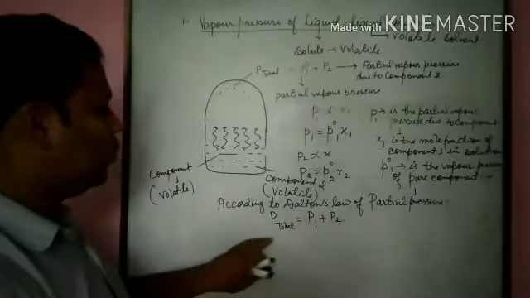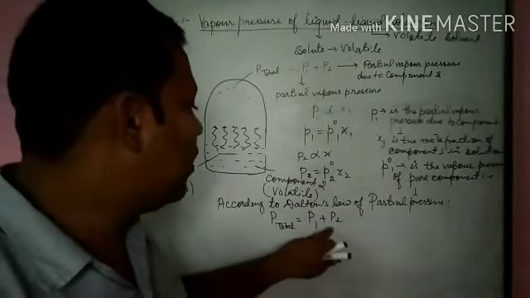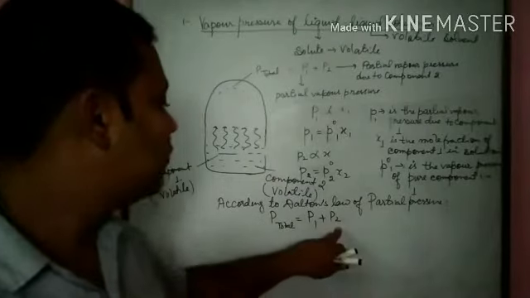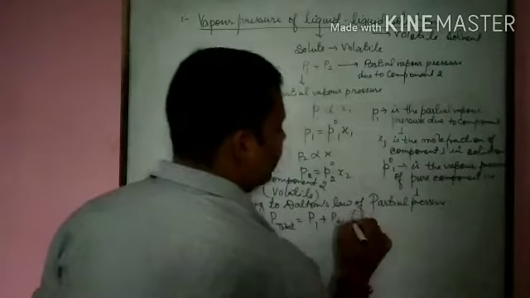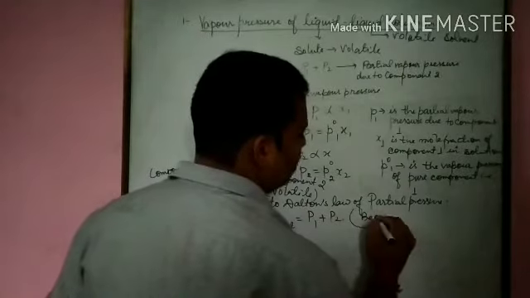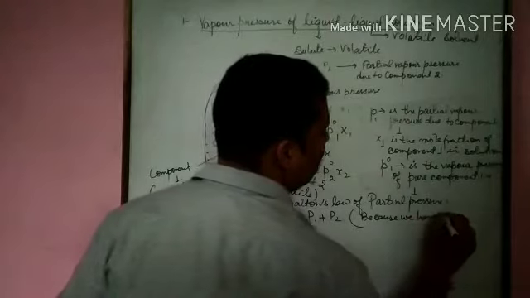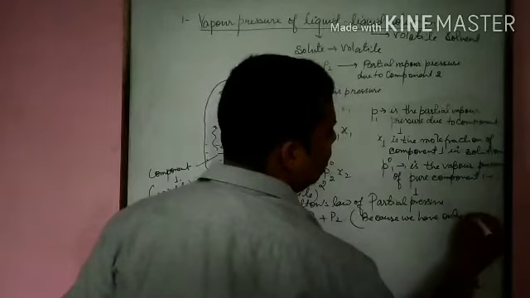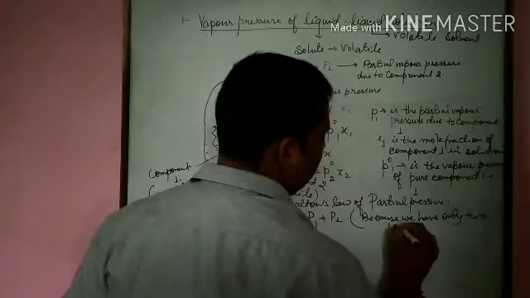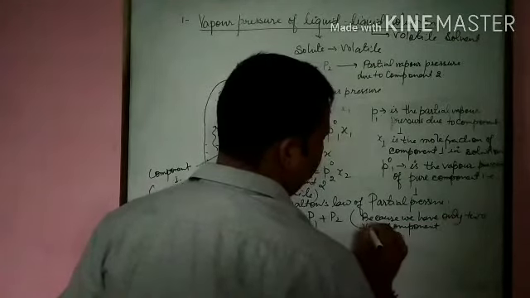The total pressure is equal to the sum of the partial pressure of 1 and the partial pressure of 2. Because why? Because we have only two components, two volatile components.